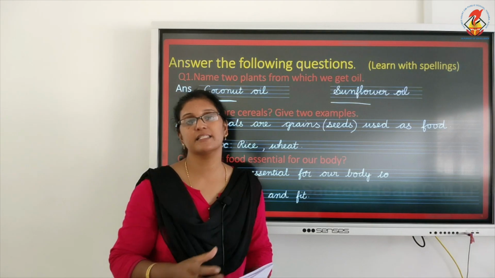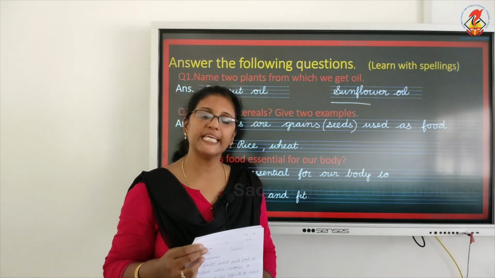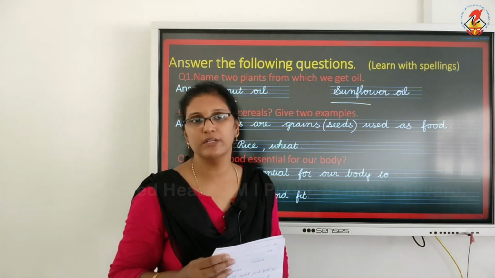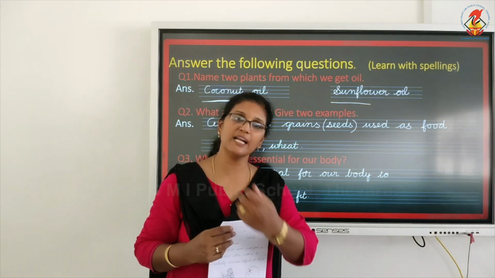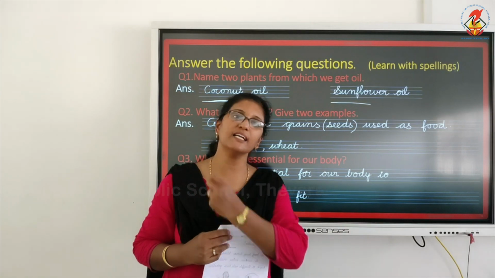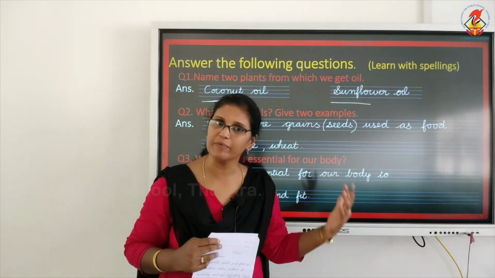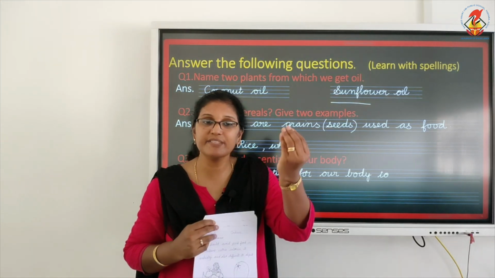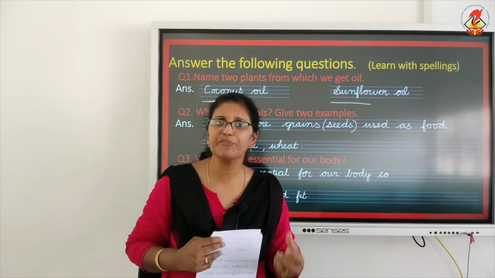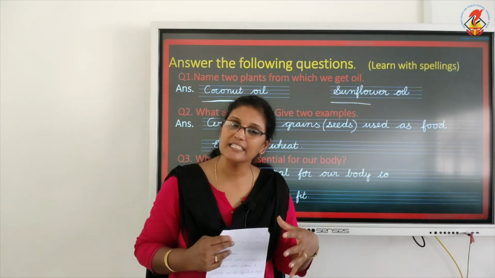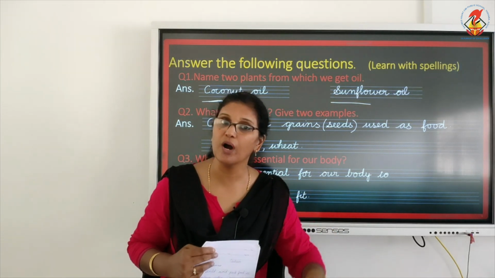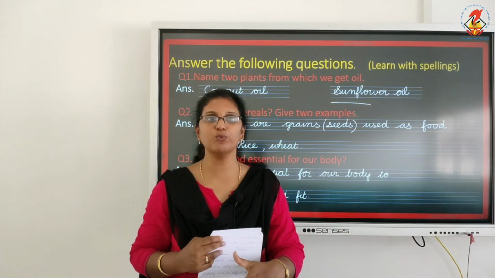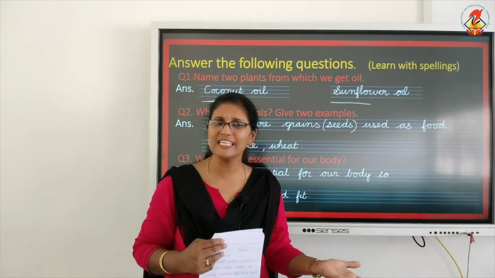We eat some roots too. Carrot, we eat a carrot, it's a root. Beetroot grows underneath. Radish grows underneath. Ginger is a stem which grows underneath the ground. You cannot see them, only the leaves can be seen. So these are all taken from the ground. These are the plants which grow under the ground. We eat them. The plants which grow above the ground we eat. We eat animals. So many things are there, right?